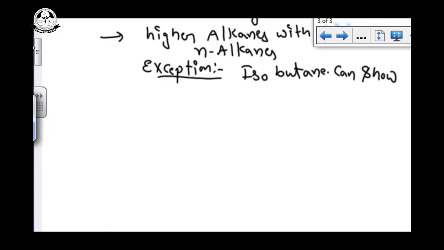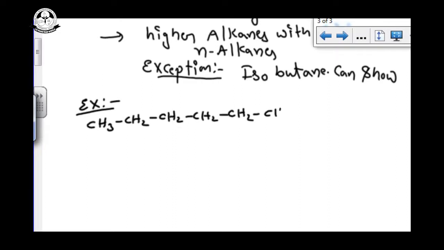Now I am taking example number 1, n-hexane. N-hexane is CH3, CH2, CH2, CH2, CH2, CH3.